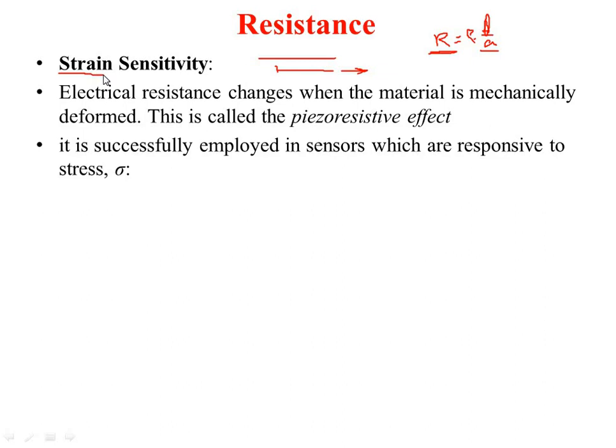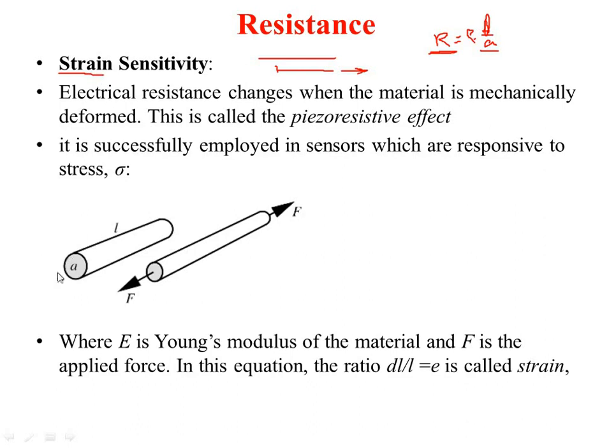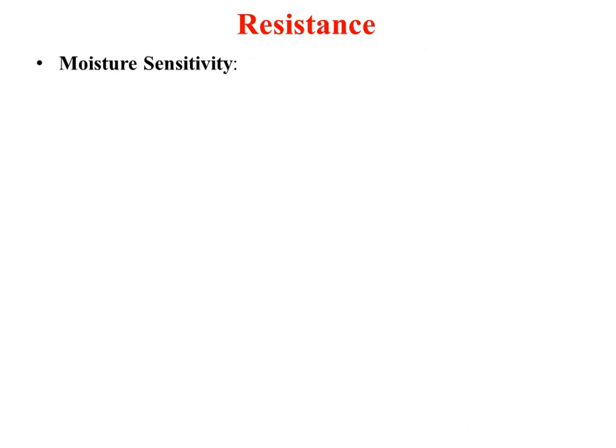So stress and strain, those concepts you have already seen. You can see that this is the length and this is the cross sectional area, and when you apply the force on both ends, obviously the length is going to increase and the cross sectional area is going to decrease. So Young's modulus you can calculate, and F is known to you. So dl upon L, the change in length divided by total length, will give you the strain, and the resistance will be proportional to this strain, and you can calculate the value.